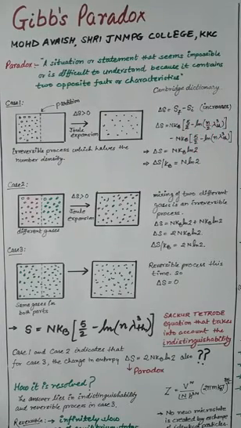So you use this Sackur-Tetrode equation and put it in delta S, and you will finally get that the change in entropy is N kB log 2. It is simply N kB log 2, where kB is the Boltzmann constant.